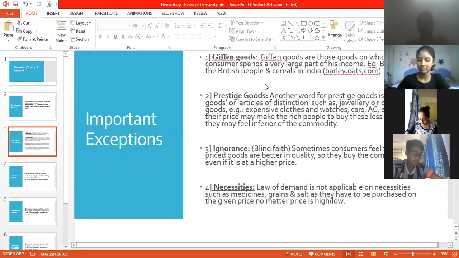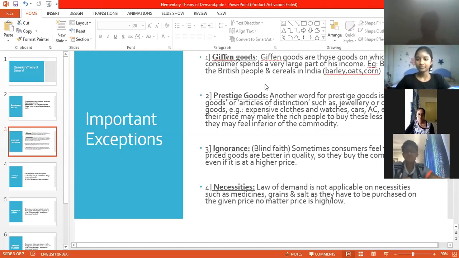Yes, ma'am. Okay, next point is necessities. The necessary items where the law of demand does not apply, that is medicines, food grains, salt. No matter what the price is, you cannot sacrifice on these consumptions. Medicines are a necessity in the family, whether for the young or the old.